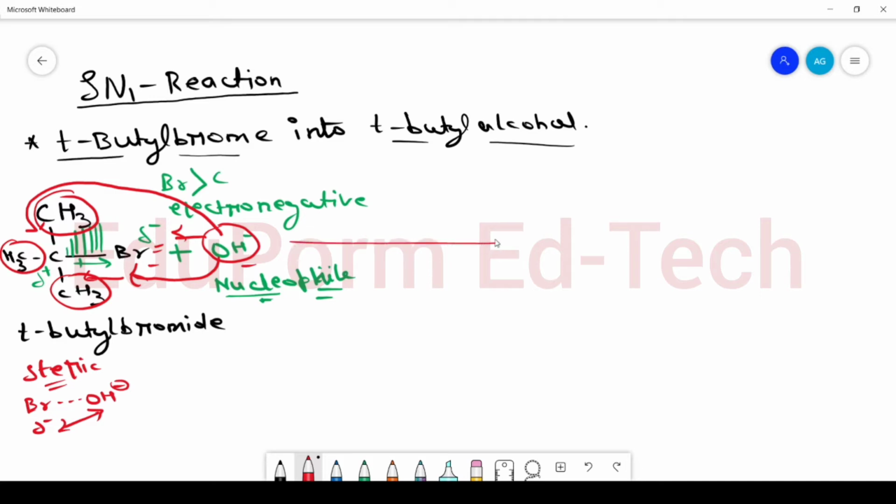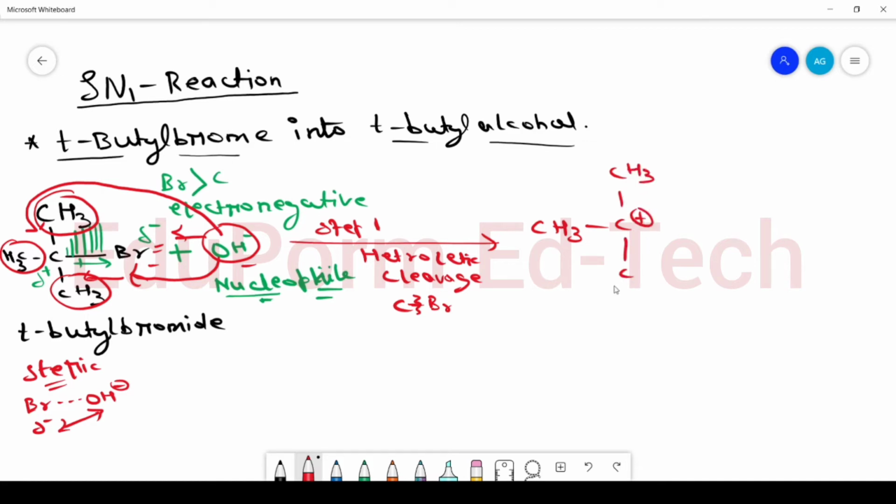So in the first step of reaction, heterolytic cleavage of the C-Br bond will take place, and as a result of heterolytic cleavage, a carbocation will be formed. So we will get a carbocation as the intermediate of the first step.